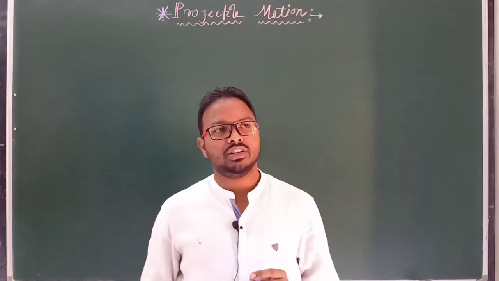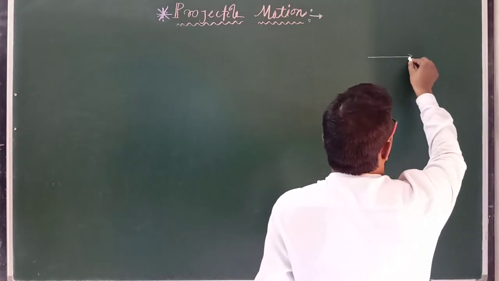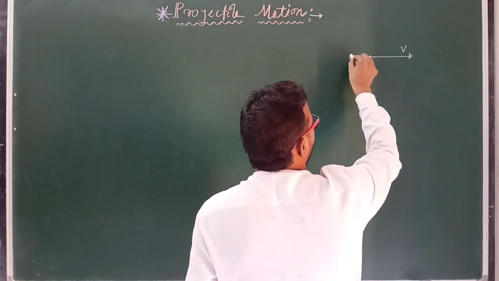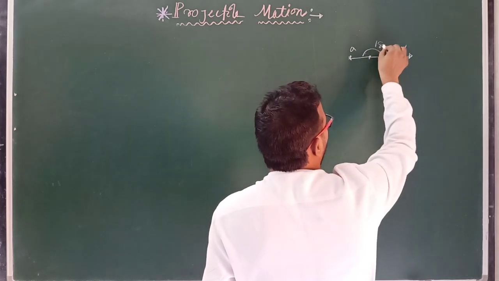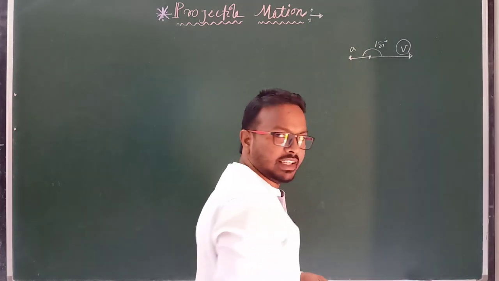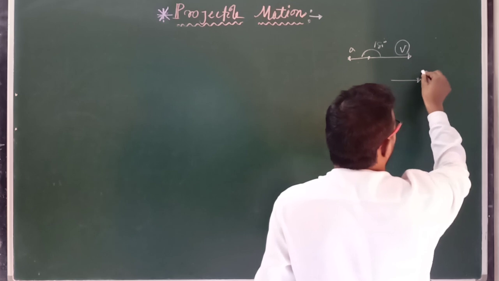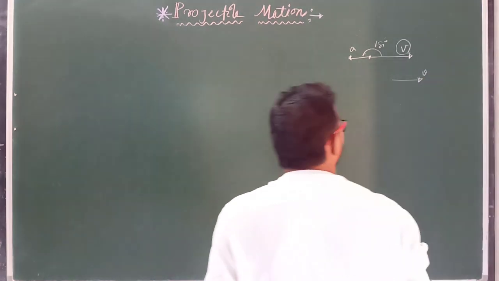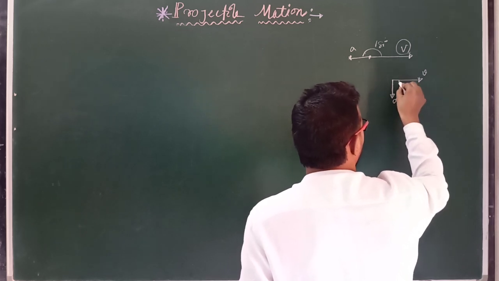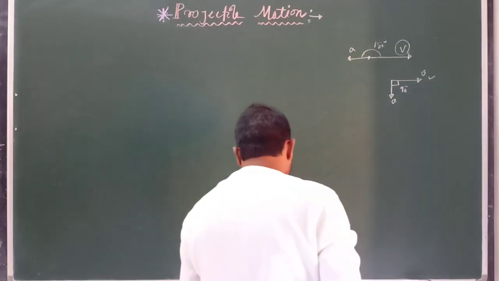We already discussed motion in one dimension. Suppose this is one dimensional motion, and this is the direction of velocity, and suppose this is the direction of acceleration here, and the angle between them is 180 degrees. So at that time the velocity of the particle or body decreases. Clear? Okay. And if this is the direction of velocity of a body, and the acceleration is in this direction, meaning the angle between them is 90 degrees, this case we will discuss in the circular motion chapter.